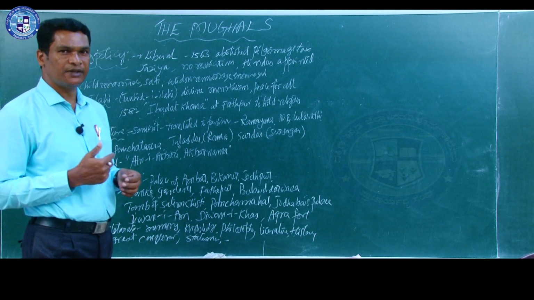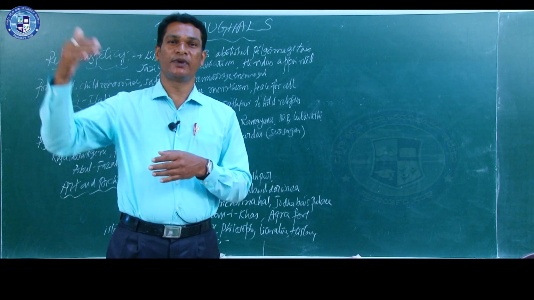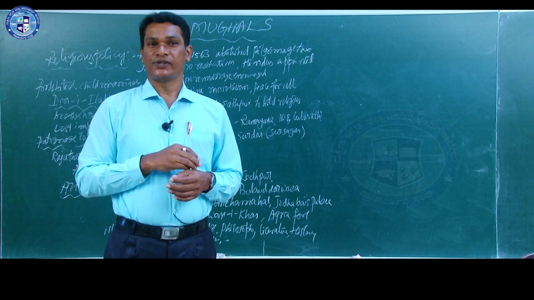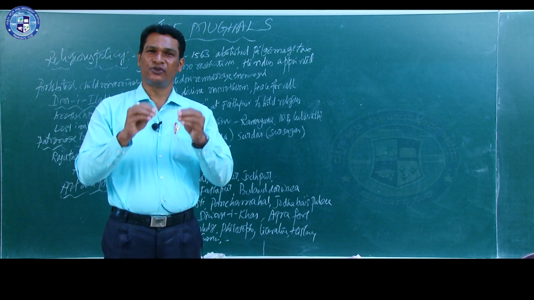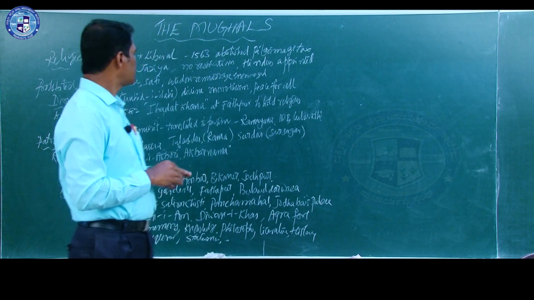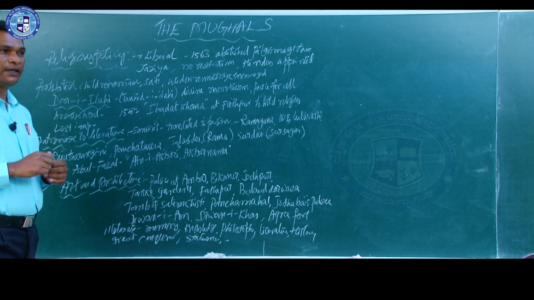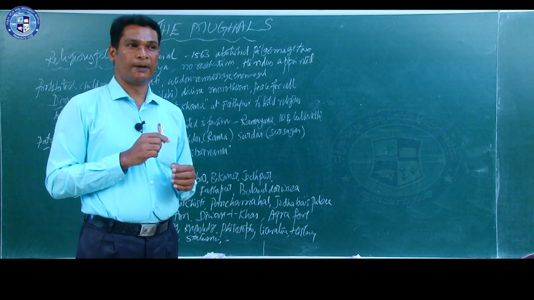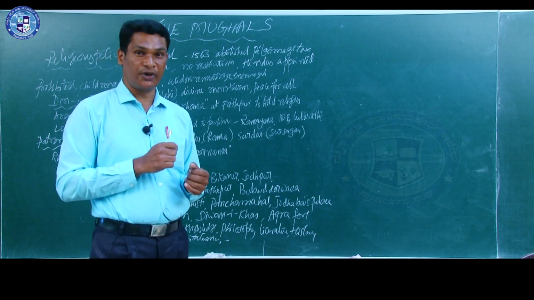You know, we have learnt that when Akbar's father Humayun was wandering from one place to another without power, during that time Akbar was born. So Akbar did not get any proper education. That is the ill fate of Akbar. Anyhow, even though he was illiterate, he had very good knowledge about philosophy and history, and he had a very good memory power also.